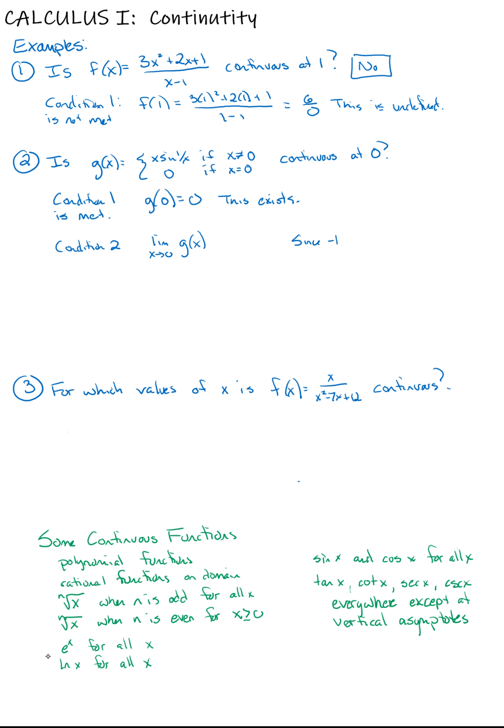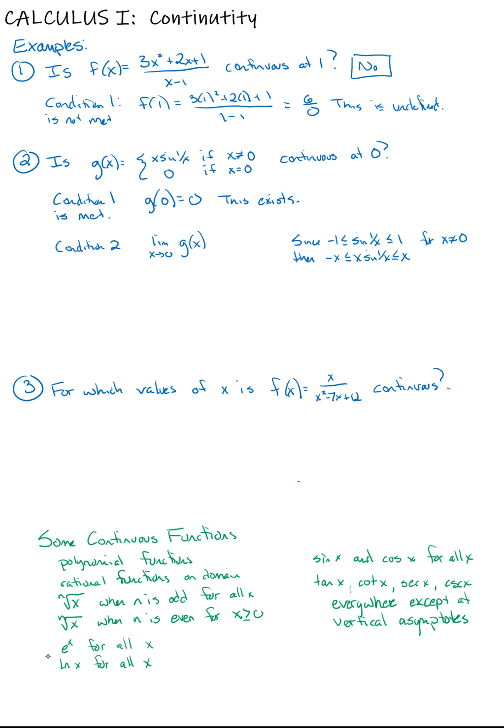Since the sine function, and it doesn't really matter what the argument is as long as it is defined, is bounded by 1 and negative 1, again remember this is for x not equal to 0, that would be undefined if x is 0, then we know that negative x is less than or equal to x times the sine of 1 over x, which is less than or equal to x as well.